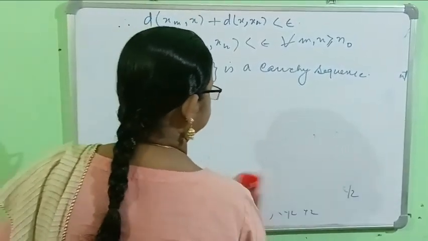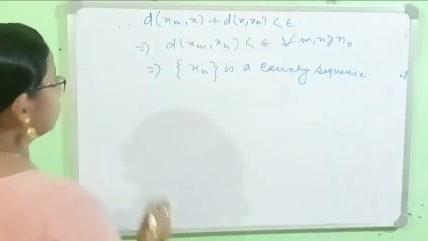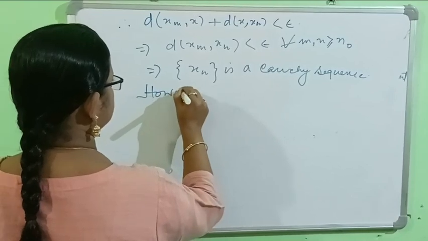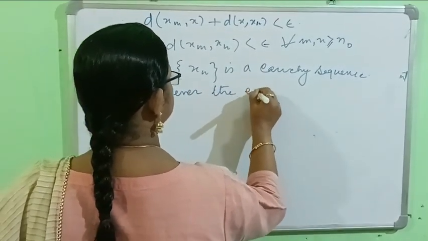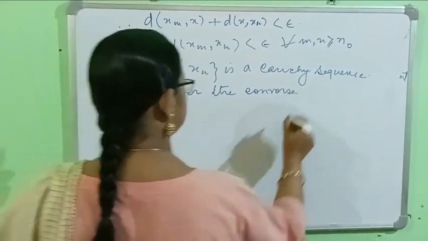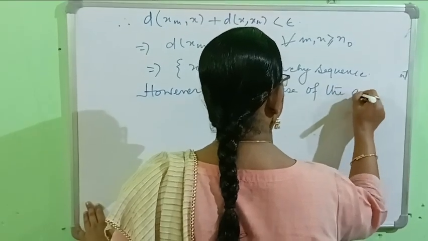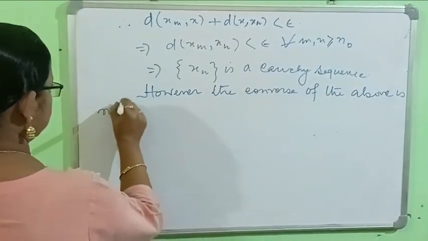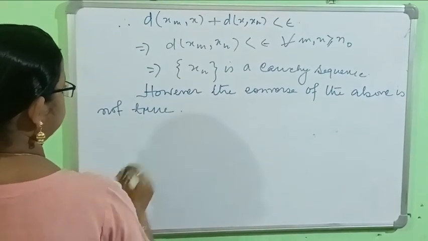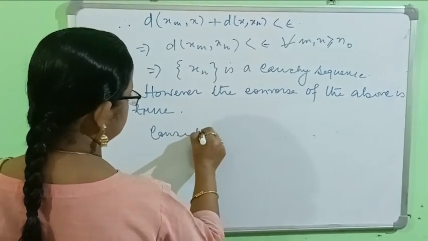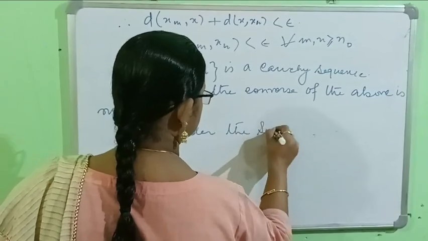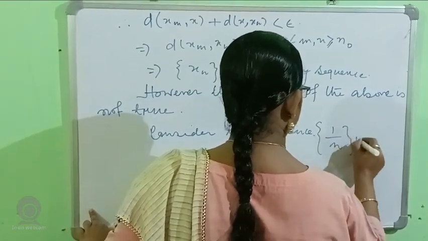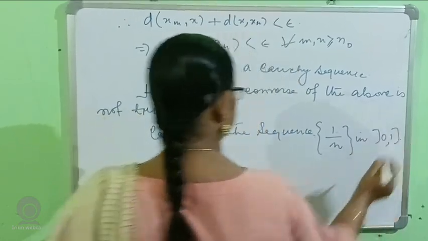Consider the sequence 1 by n in the space (0, 1).